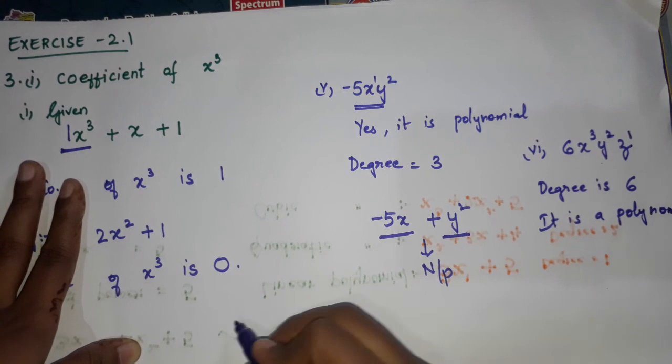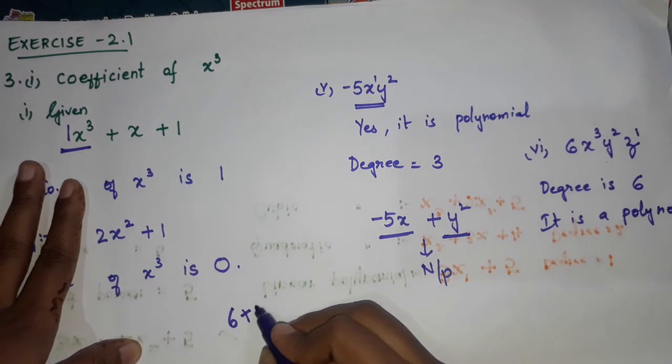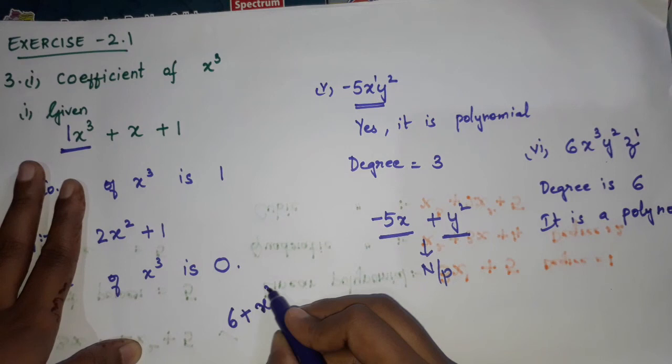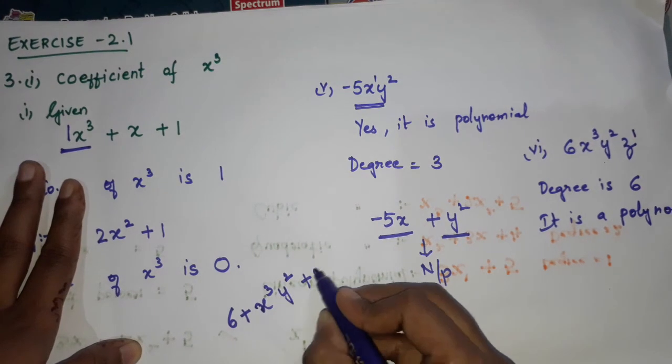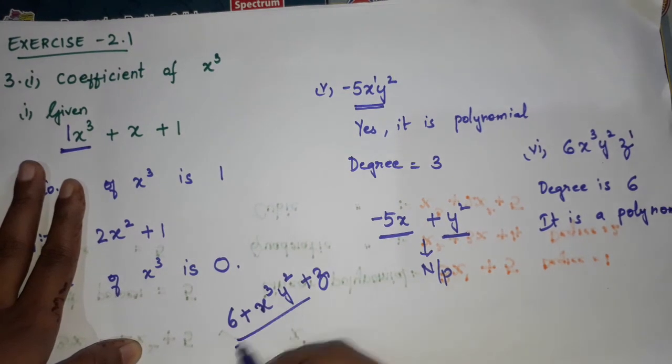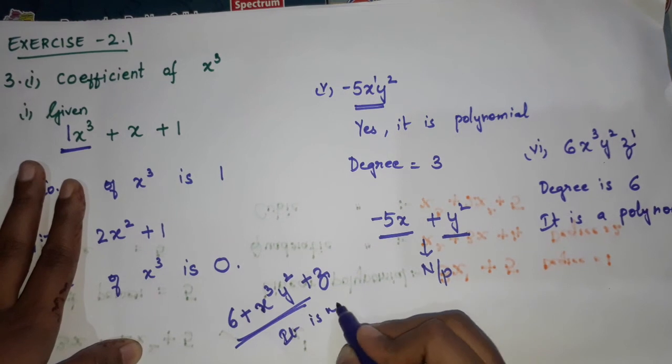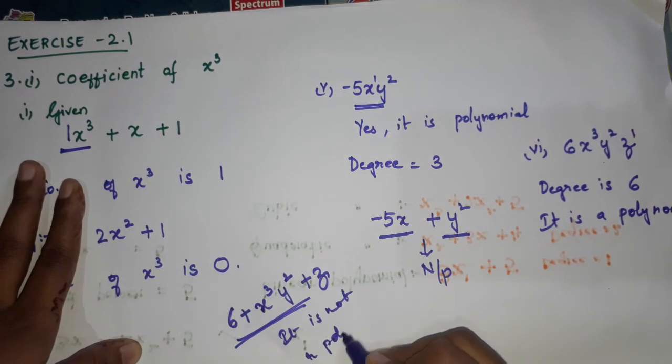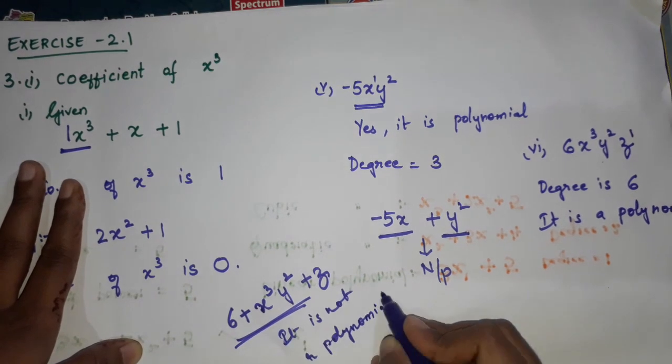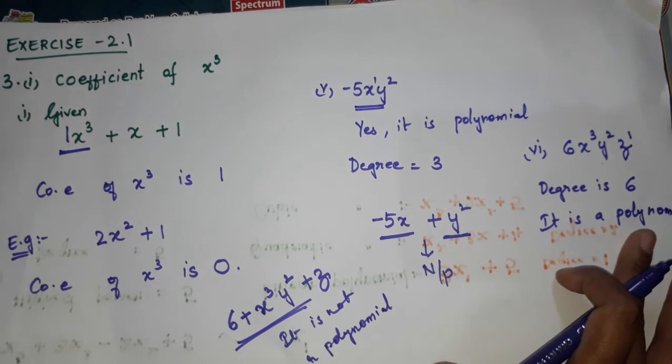See here. If I write 6 plus x cube y square plus z, so it is not a polynomial. It is not a polynomial. Are you all understanding, children? I hope you all have understood it.